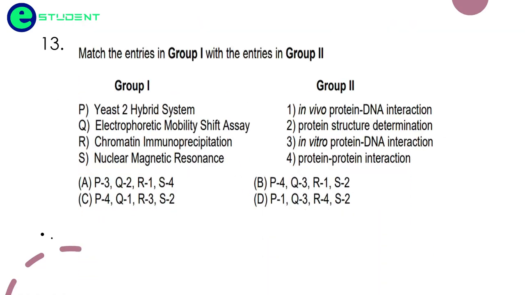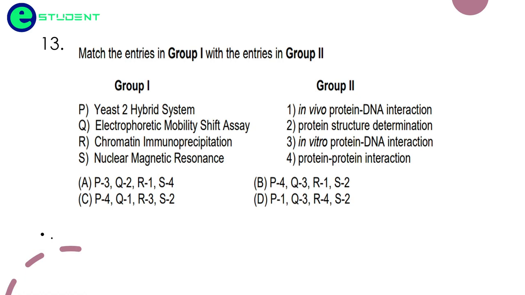Match the entries in group 1 with the entries in group 2. This is also a question related to techniques: yeast two-hybrid system, electrophoretic mobility shift assay, chromatin immunoprecipitation, nuclear magnetic resonance. This is NMR, the easiest one.